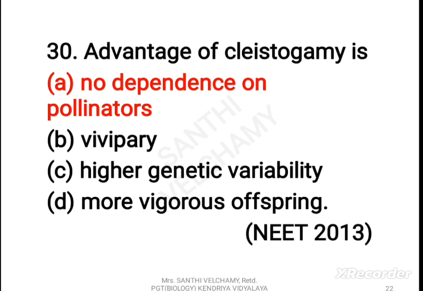Cleistogamy is the process of pollination and fertilization before the flower has opened. In such flowers, the anther and stigma lie close to each other. When anthers dehisce in the flower buds, pollen grains come in contact with the stigma to effect pollination. The cleistogamous flowers are invariably autogamous, as there is no chance of cross pollen landing on the stigma. Cleistogamous flowers produce assured seed set even in the absence of pollinators.